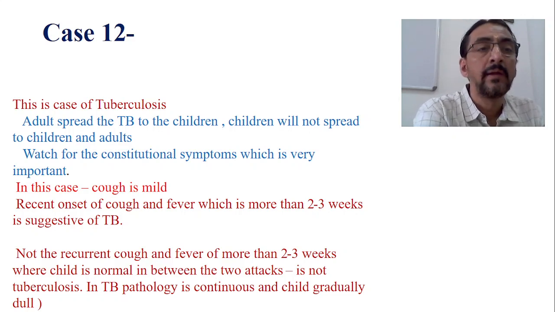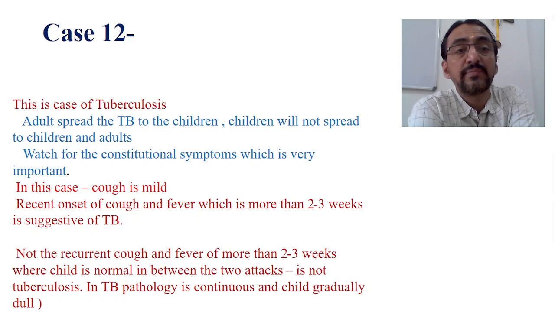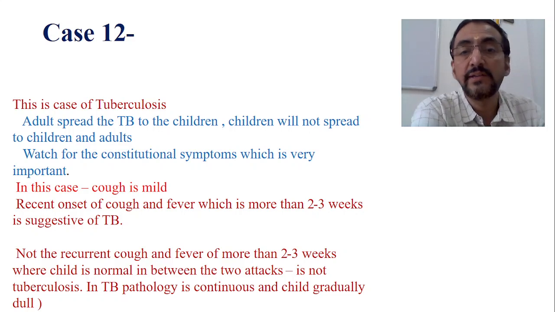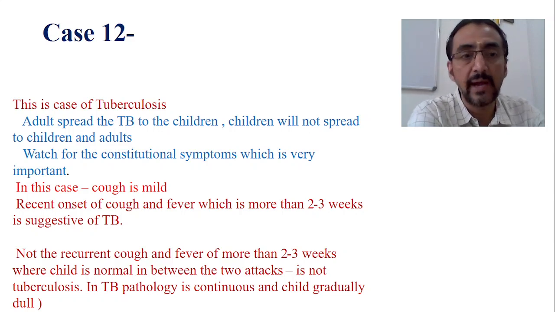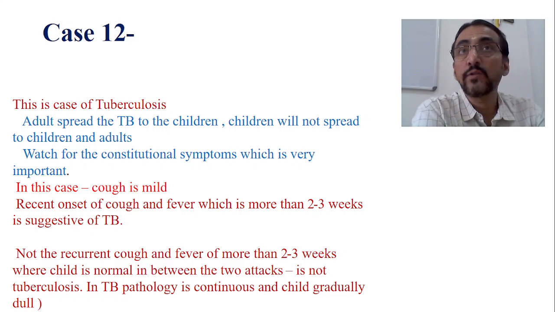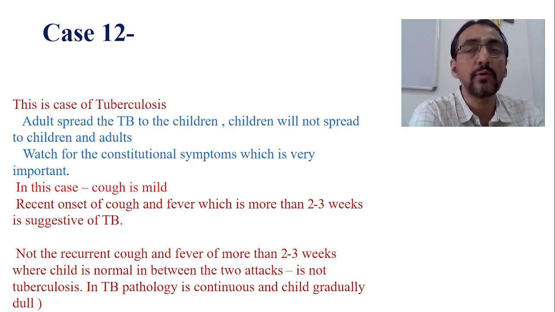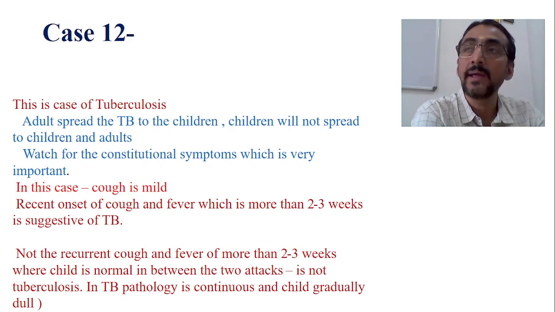Okay. Now this is a case of tuberculosis. Adults spread tuberculosis to children, as I told already. Children will not spread the disease to adults. Now watch for the constitutional symptoms in this case. You have all the constitutional symptoms, isn't it? Child is losing weight, child has loss of appetite, child is not much active, child is not energetic, child is dull looking.